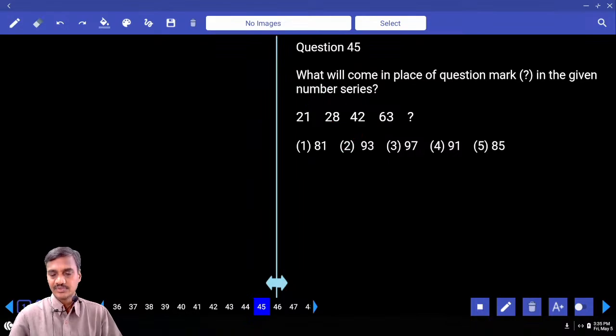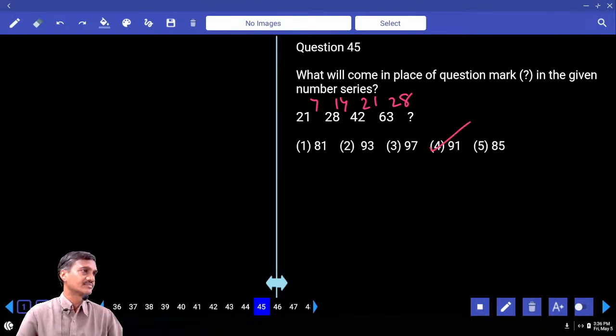Then 45, 21 and 28. Difference is sum is 7. 28 and 42, 14. Here 21, 28. 28 means 91, choice 4, question number 45.